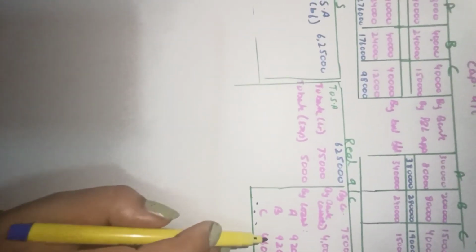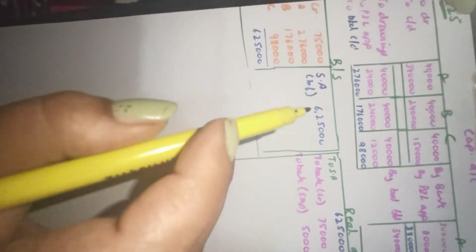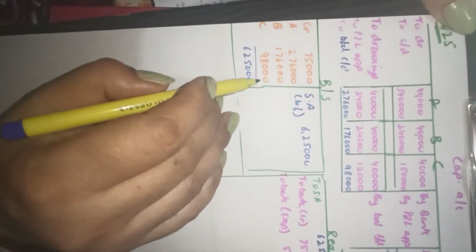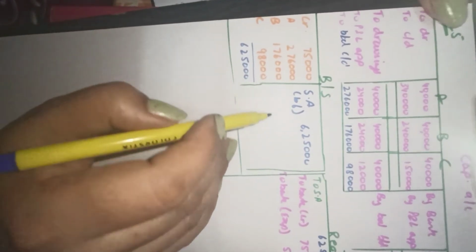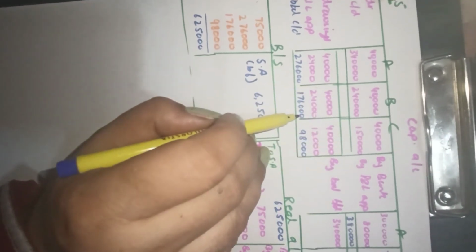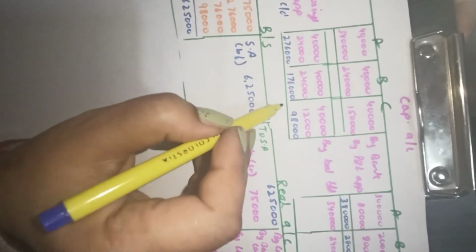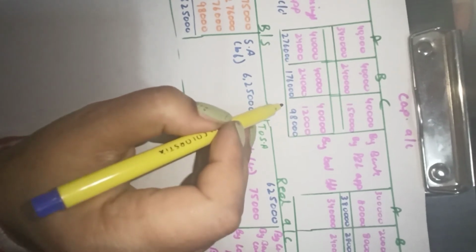Now here the sundry assets have not been given. Sundry assets were not given in the previous question also, but for that we need to know the capitals. That also is not given. So how do we know the balancing figure? For capitals some information has been given. There are drawings, there is profit and loss for 1 year, all the information is given. So first we will have to make the arrangement of capitals. Find out the balance of capitals on the date of dissolution.